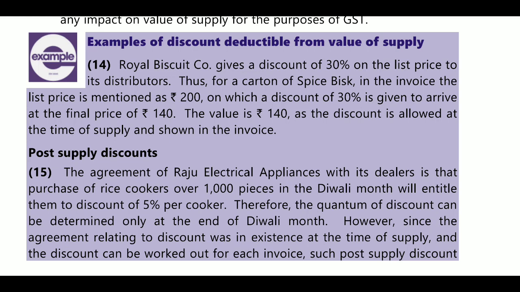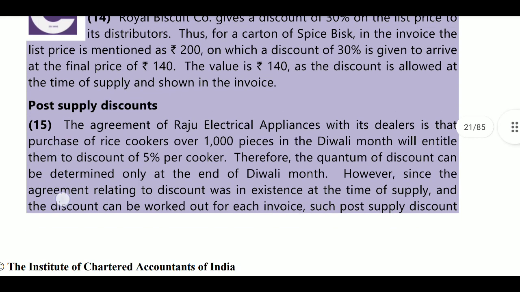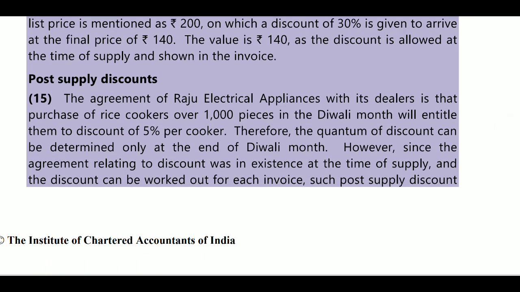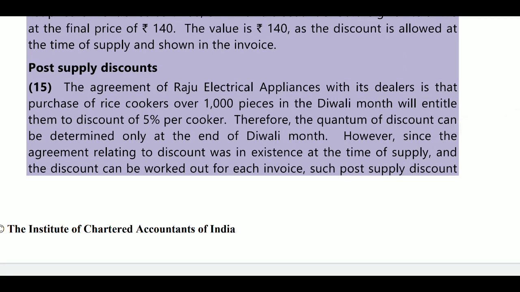The value is 140 now, because 200 into 30% is 60 rupees. 60 rupees must be deducted from 200, then the value becomes 140 rupees, as the discount is allowed at the time of supply and shown in the value. Next, if it is a post supply discount, the agreement of Raju Electronic Appliances with its dealers is that purchase of rice cookers over 1000 pieces in the Diwali month will entitle them to a discount of 5% per cooker. So what is there is the scheme. If you purchase over 1000 pieces, then you will get the 5% discount on cookers.